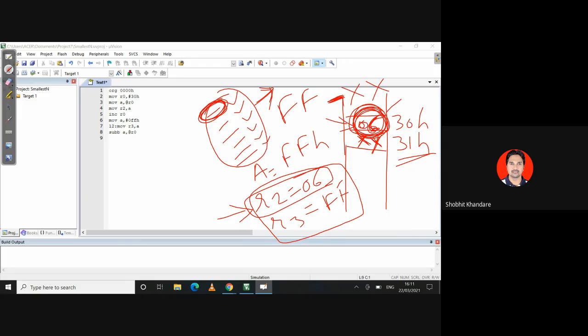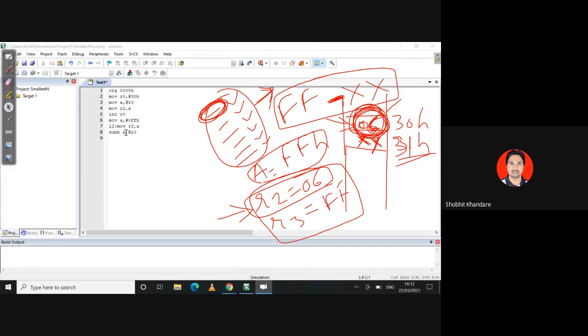Okay, now you have taken FF into the A, and now this FF and the next number, that is in 31H, the next number in the memory address, not register, will be subtracted or compared. It is nothing but FF minus XX. It will be FF minus XX. Okay, so for that we have used this instruction, which is SUBB A comma @R0.